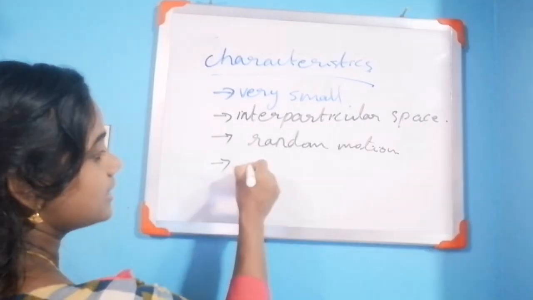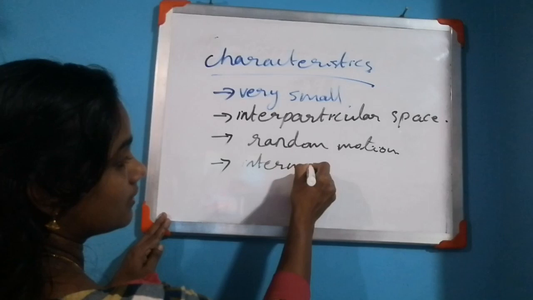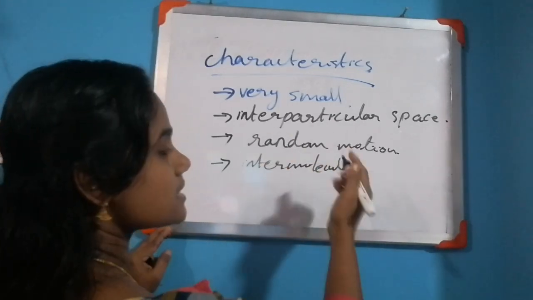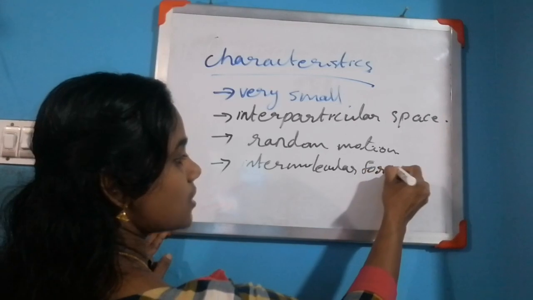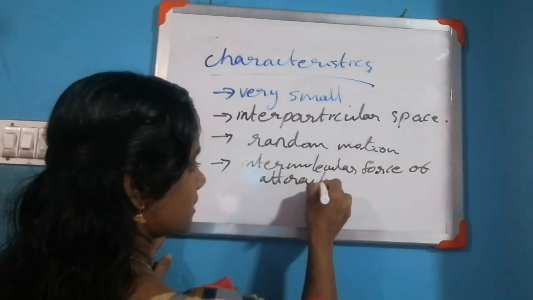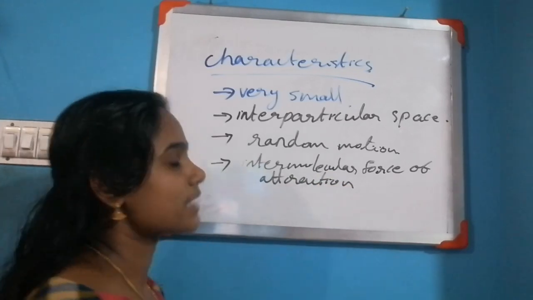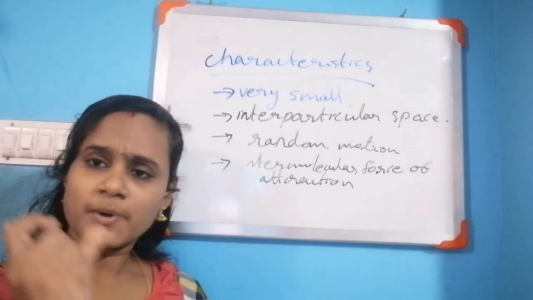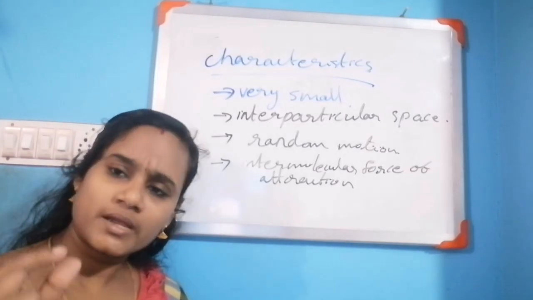So, characteristics of matter. First point: the particles of matter are very small.